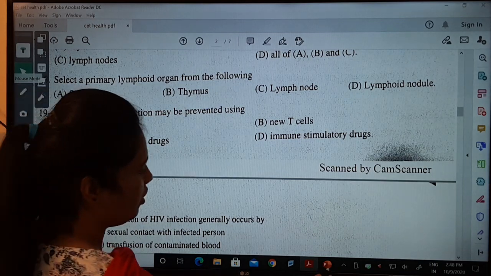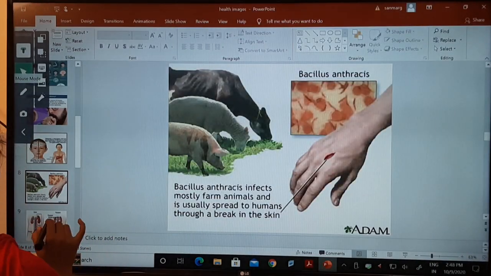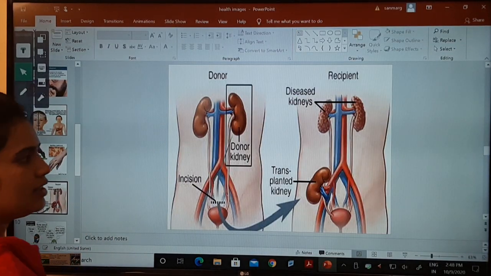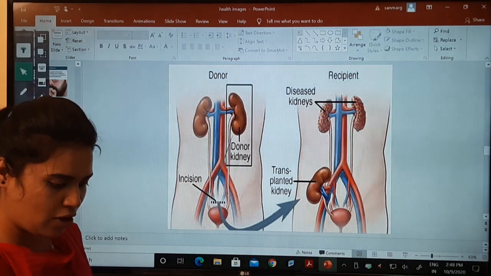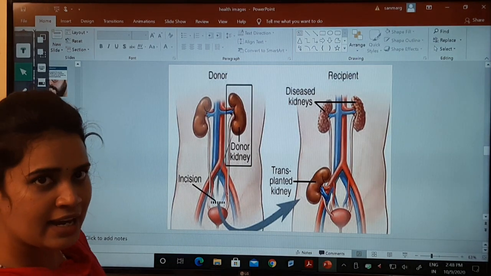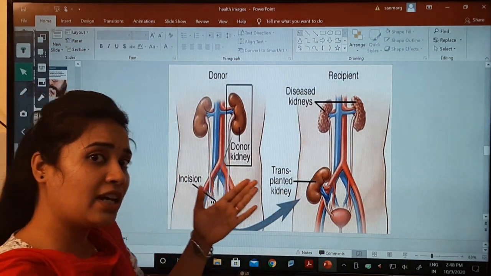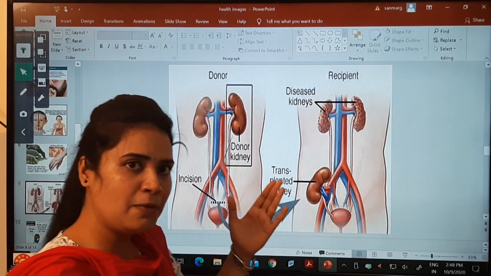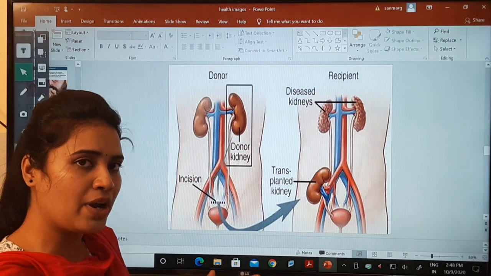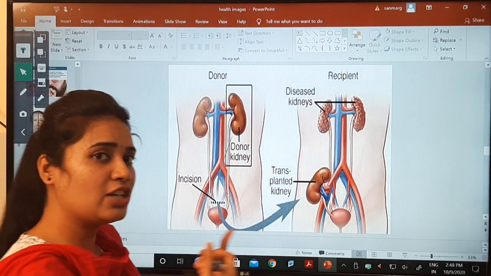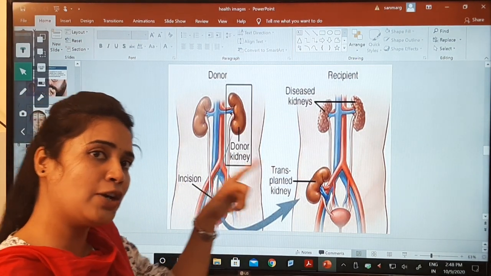Whenever people have certain disorders like kidney failure, they need a transplantation of the kidney from the donor to the recipient.